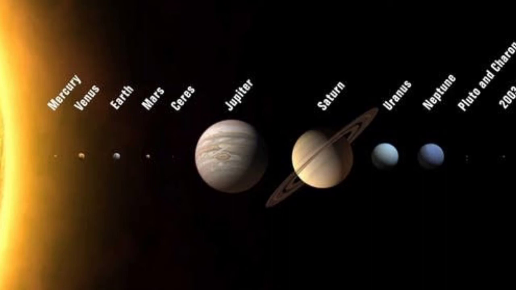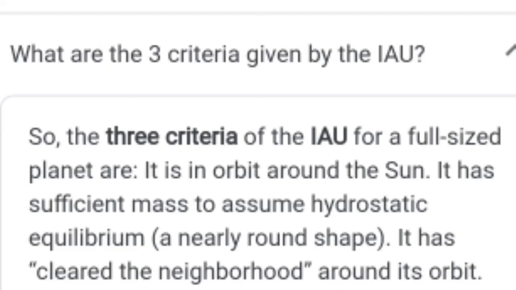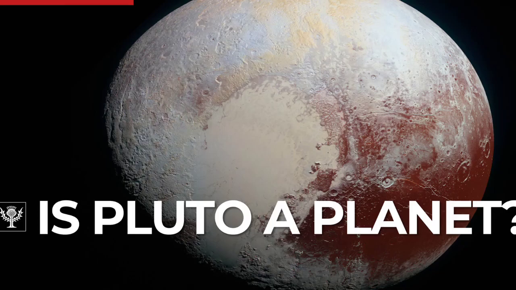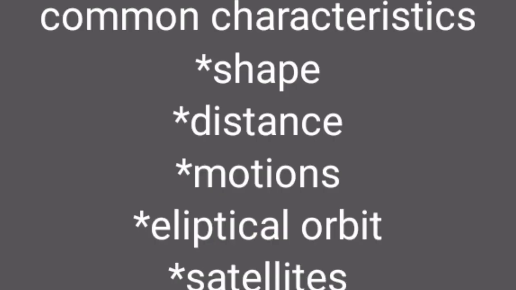The International Astronomical Union, or IAU, was set up in 1919 to promote and safeguard the science of astronomy. According to the IAU, a planet is a celestial body that orbits around the sun, has sufficient mass for its self-gravity so that it assumes a round shape, and has cleared the neighborhood around its orbit. According to the IAU's classification, Pluto is no longer called a planet as it does not have sufficient mass. It is called a dwarf planet.